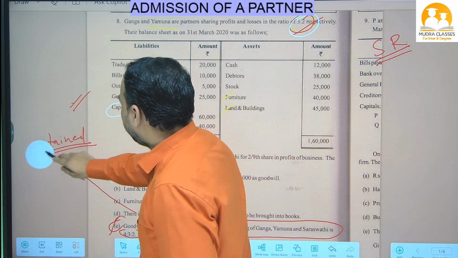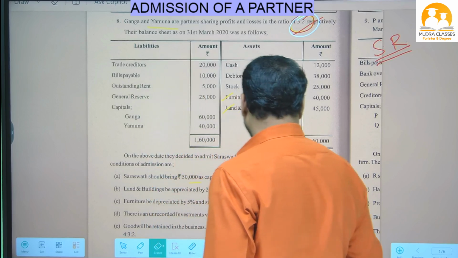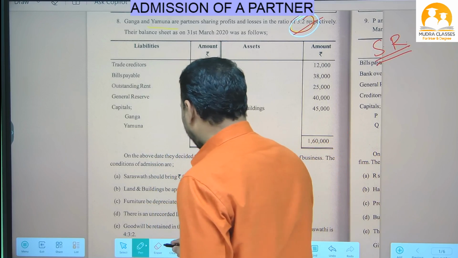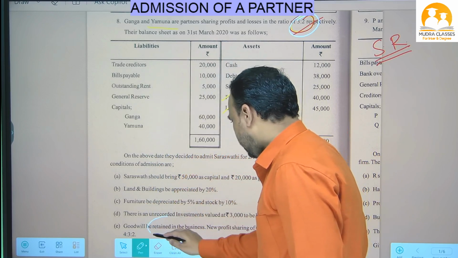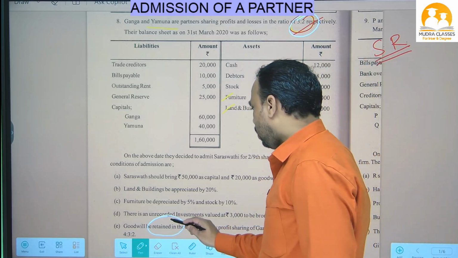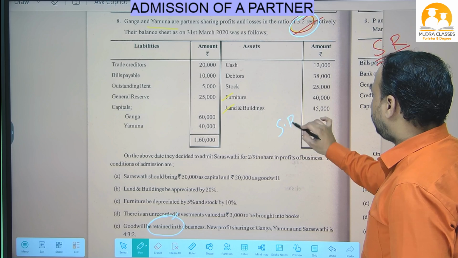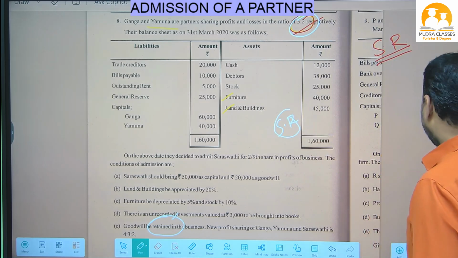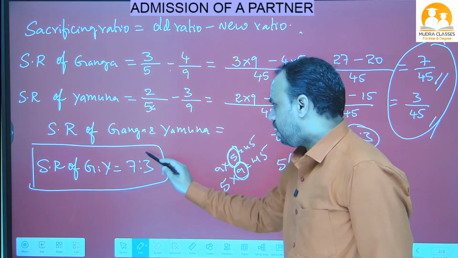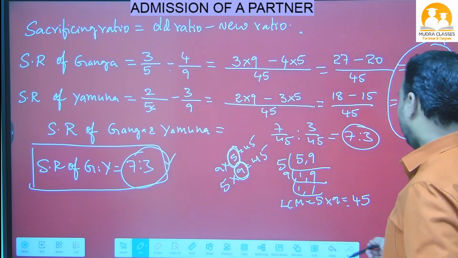Like that you also recognize: by seeing the word retained, you have to recognize this is case 2. So here it is clearly given that goodwill will be retained in the business. In which ratio do we have to distribute here? Sacrificing ratio. Just now we found the sacrificing ratio of Ganga and Yamuna. How much did we get? 7:3. So in 7:3 ratio we have to distribute the goodwill.